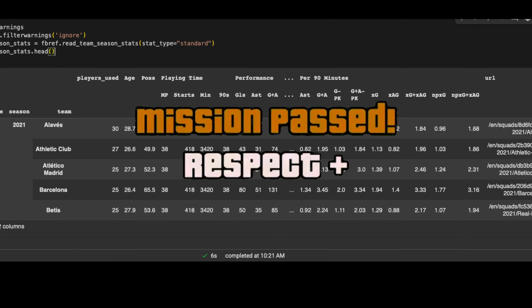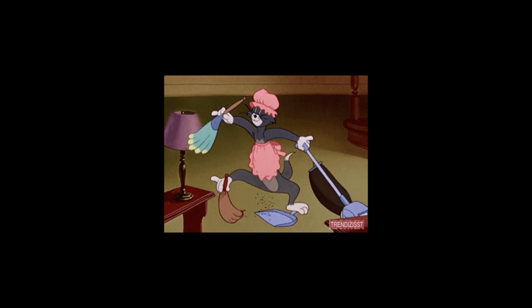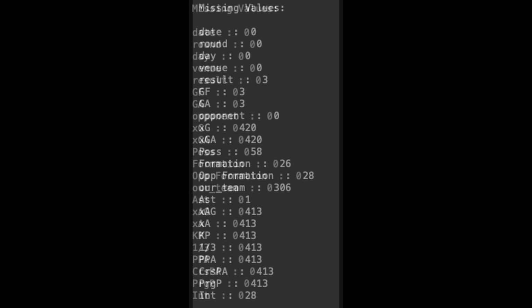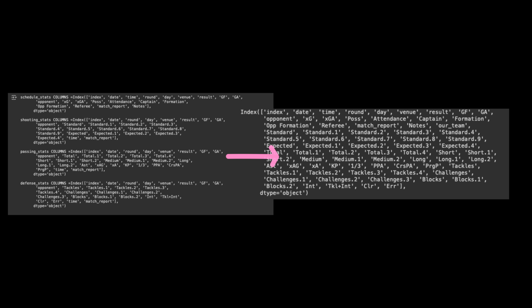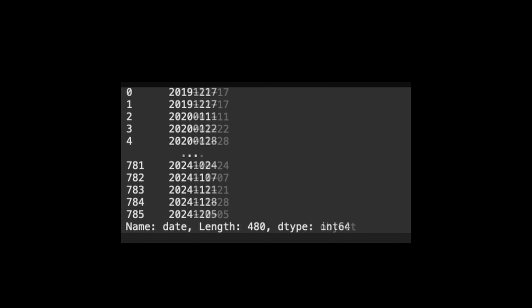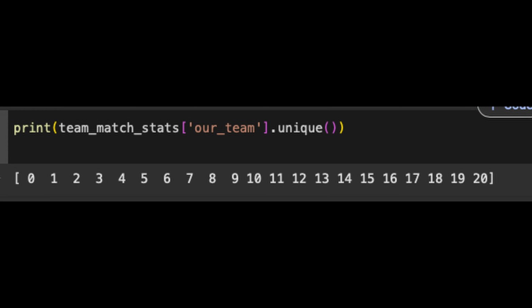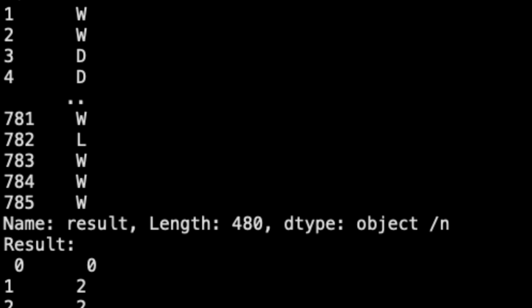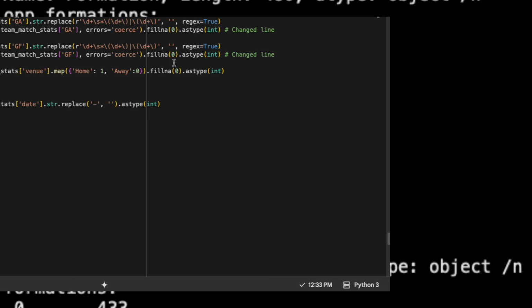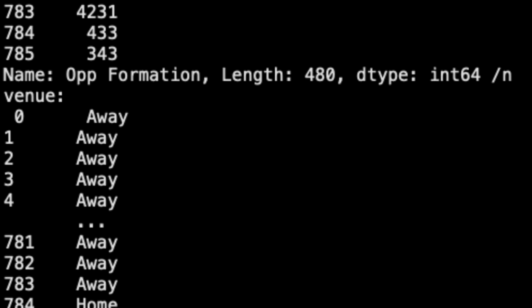Now comes the hardest part. Cleaning that data. Fixing missing values with weighted averages. Removing unnecessary columns. Encoding days and team names into numbers. It was just left and right. Fix after fix. Somehow it got ready, and I'm praying it works on the model.